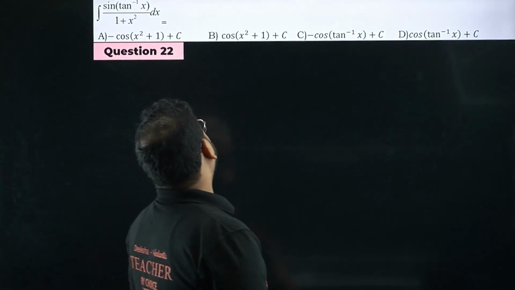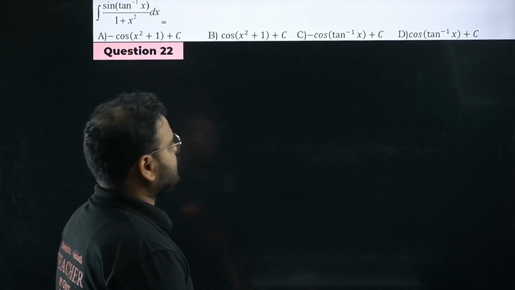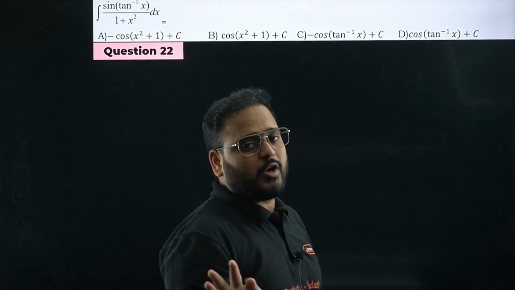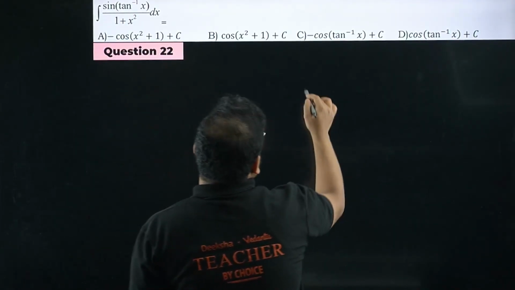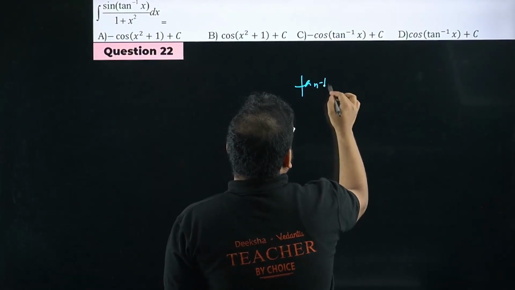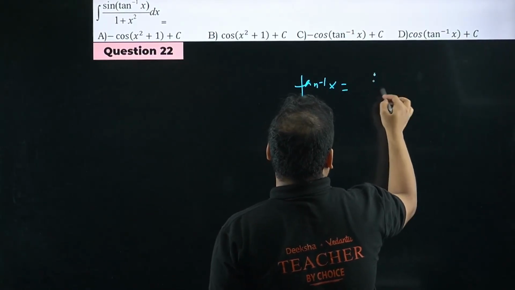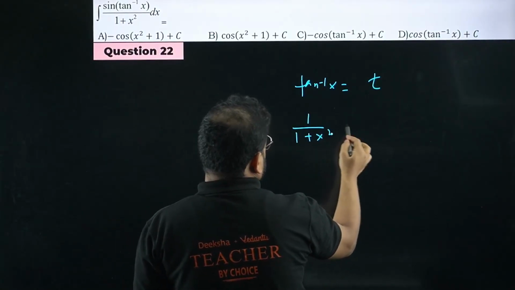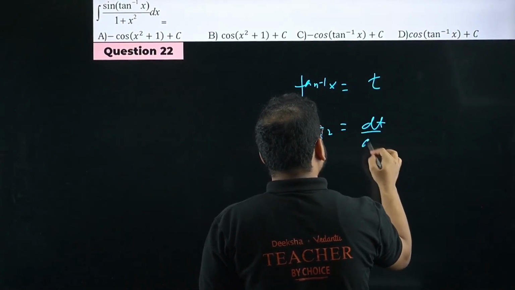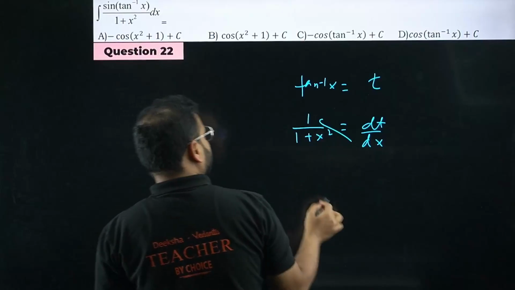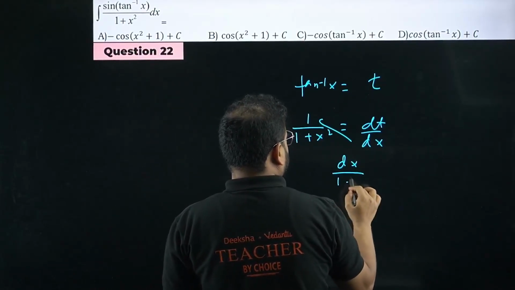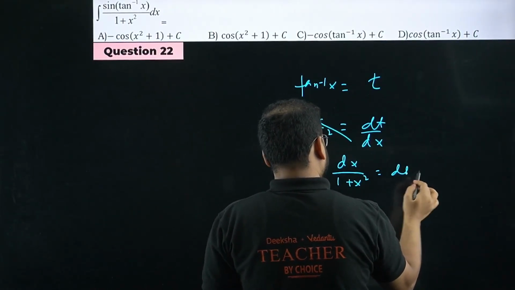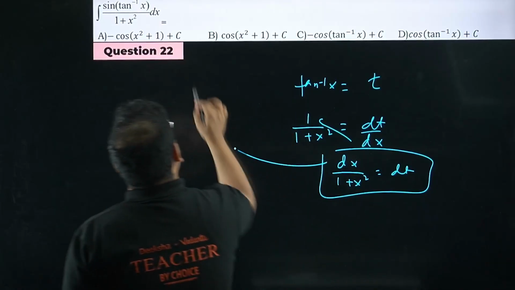22. Integral of sine of tan inverse of x upon 1 plus x square. Again, not a difficult question at all, sir. Simple substitution, but please check. Tan inverse of x, you take it as, let's say, t. Differentiate this, it will become 1 upon 1 plus x square, dt by dx. Take this dx on this side. It will become dt. Now use the substitution in the question.